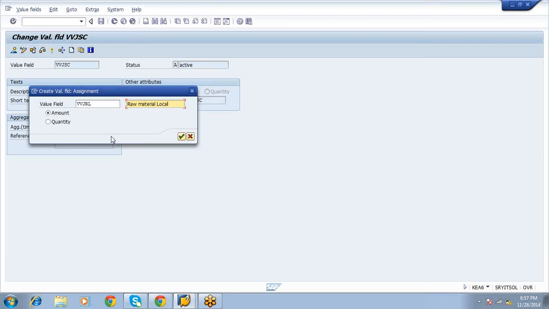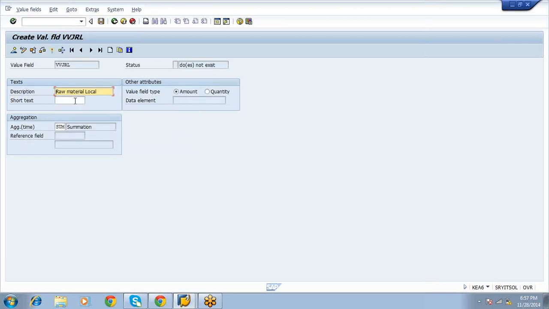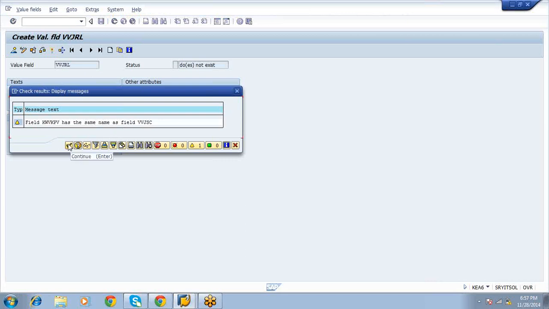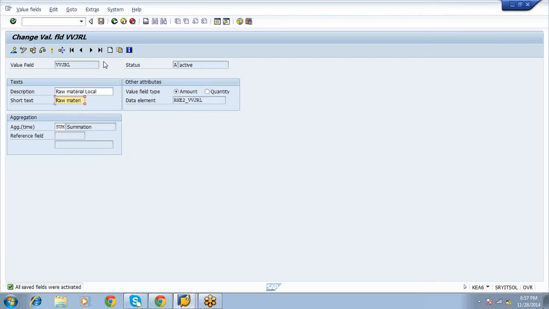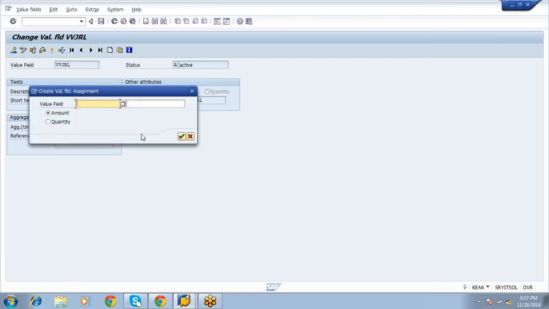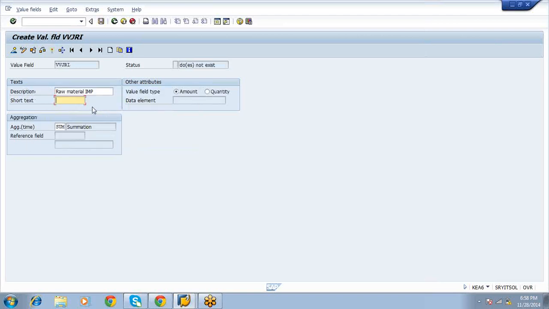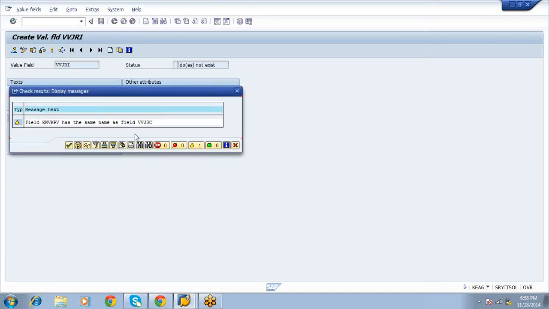Okay, raw material local, activate. Select create button, raw material import, select activate button.